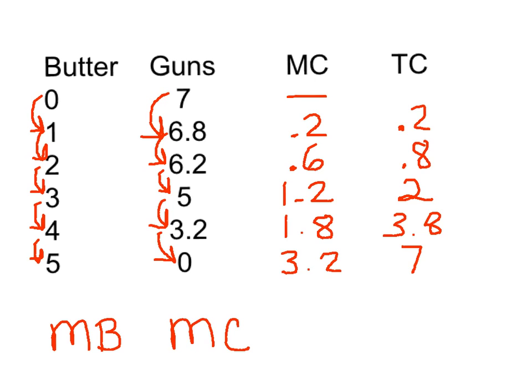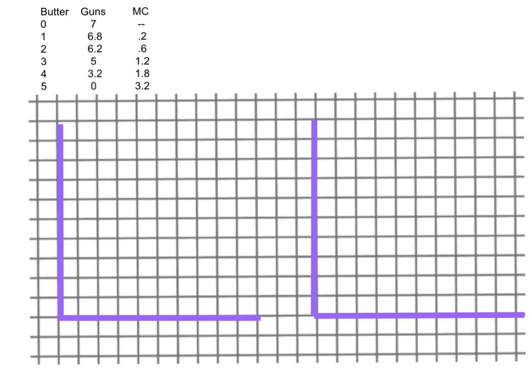So to do that, let's go ahead and draw a graph of this. Up here in the corner, I have my butter and guns production possibilities schedule, and I have my marginal cost. Let's remind ourselves what this marginal cost is. These are the additional guns given up for one more unit of butter. So let's get a graph up here.